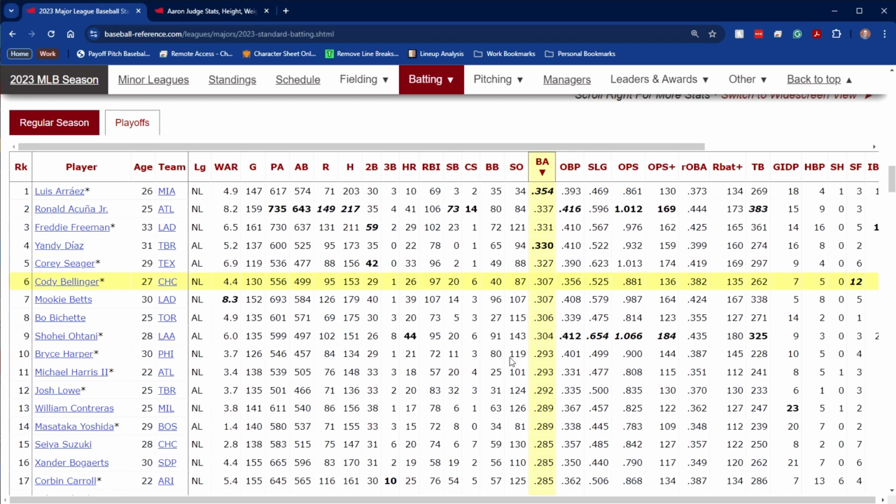.300 is, in some eras, would not have been exceptional. It would have been closer to average, and you would have needed to hit a lot higher than that to be exceptional. But in 2023, .300 or more would have got you in the top 10 for batting average. Now, the top batting averages in each league, you can see here, .354 and .330. Those are really exceptional.